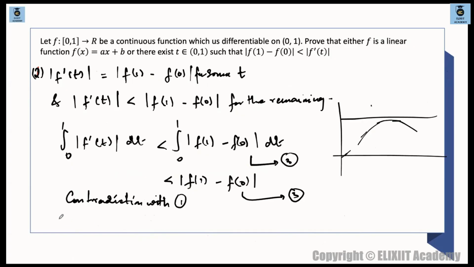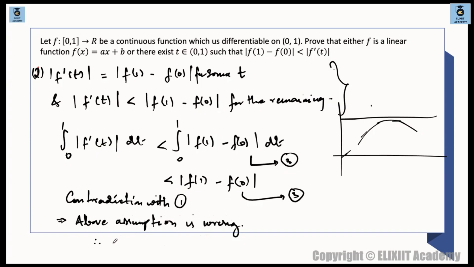ठीक है. So this implies that above assumption is wrong. कौन सा? ये, this one. Above assumption is wrong. तो ये सेकंड केस होल्ड नहीं होगा. Assumption is wrong, and so therefore